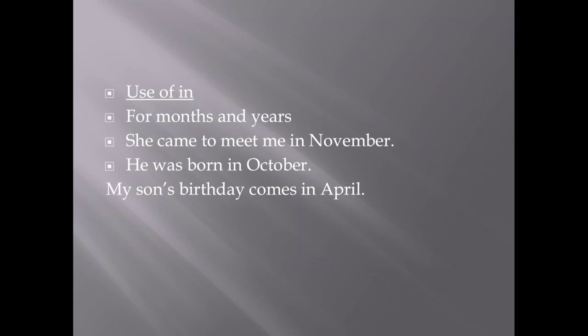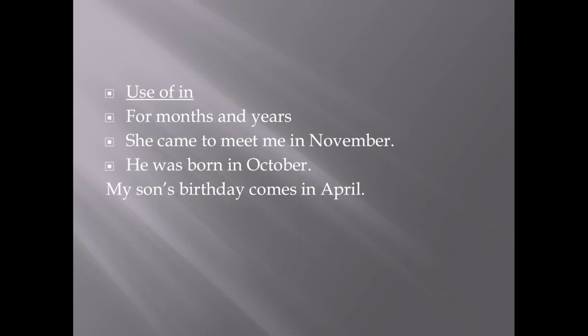For years also we use in sentence. Some of the examples of in for years are, he came to meet me in 2010. Here we are using preposition in before 2010, that is year, and in the next sentence, my student passed the examination in 2017.